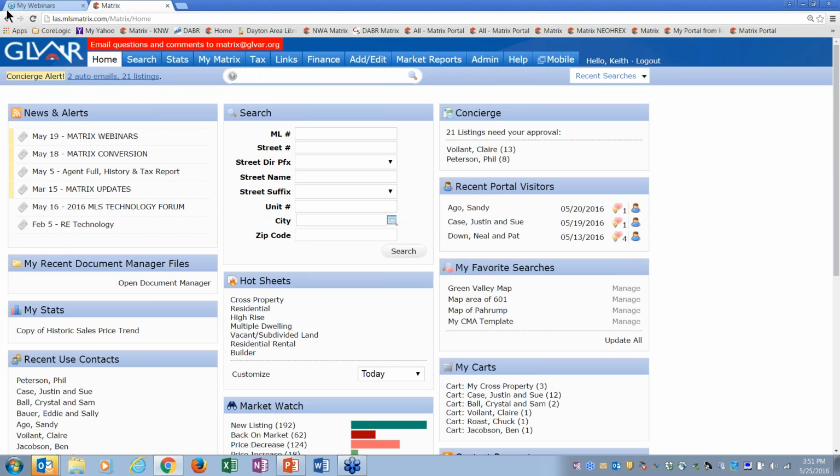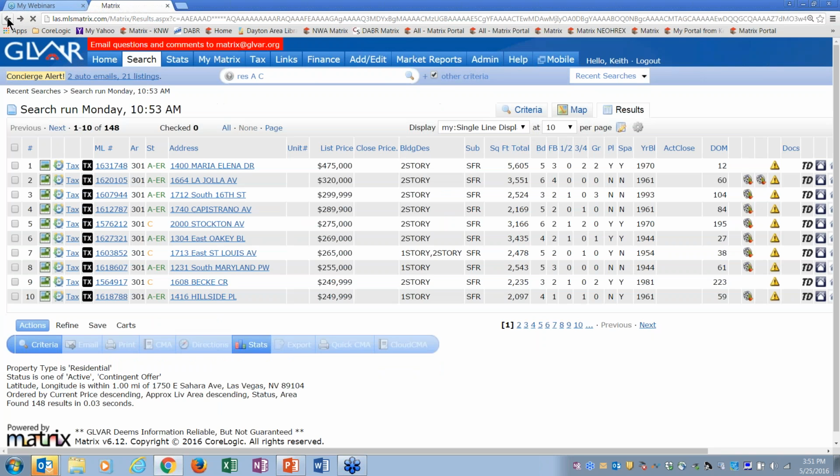Something else, in fact, let me use the back button up here. Remember the back button was always the no-no in Fusion? Well, you can use the back button in Matrix. That's going to be a huge plus.